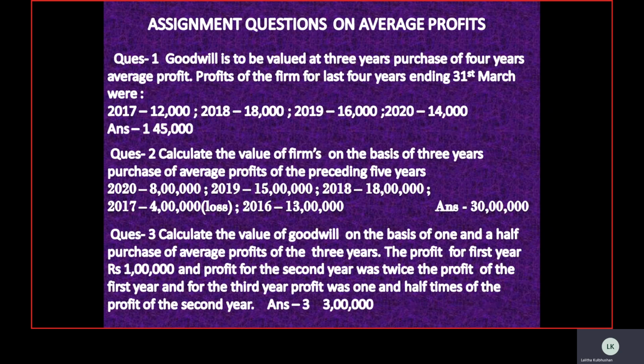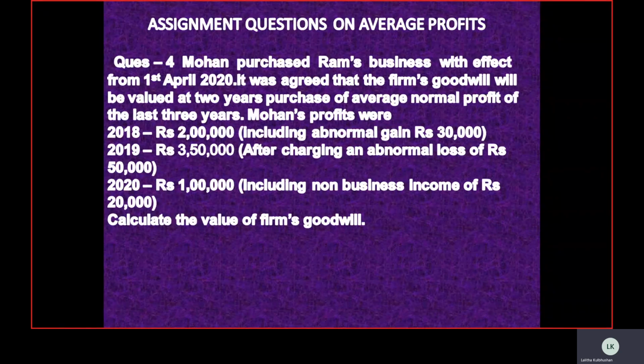Now the next is question number 4. It is just based on the same question that we discussed earlier. So these are the 4 assignment questions given to you. Watch the video carefully, solve these assignment questions, and send me a pic of it so that I can counter-check whether you are able to do it properly.